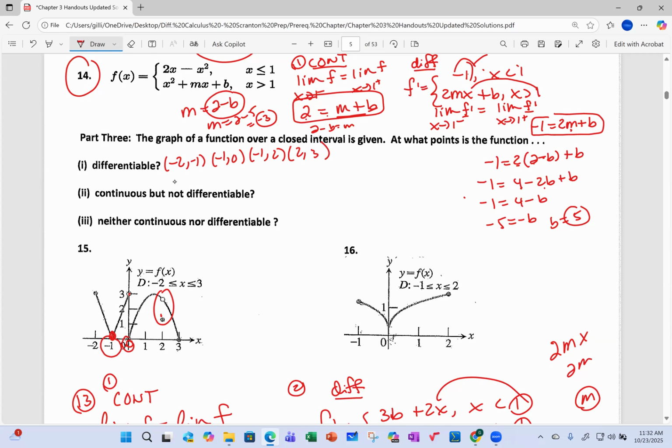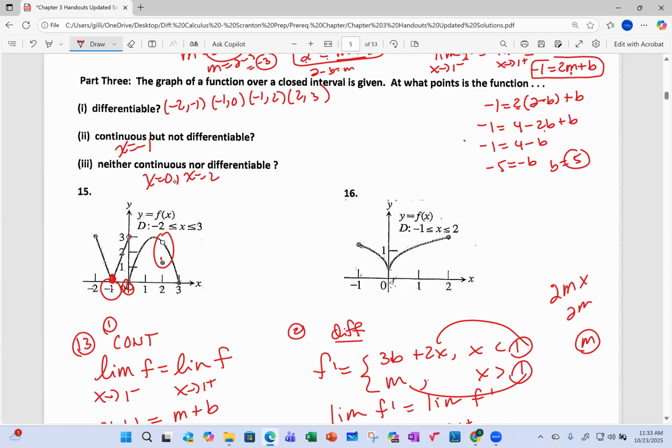Where is it continuous but not differentiable? Well, it's continuous at -1, but it's not differentiable there. Where is it neither continuous nor differentiable? Well, that's at x equals 0 and x equals 2. That's where it's both of those. And in 16, this here is a cusp. The tangent lines get more and more vertical, so it's not differentiable at that corner point of x equals 0.